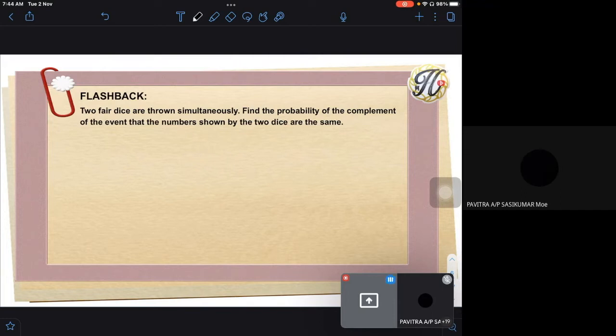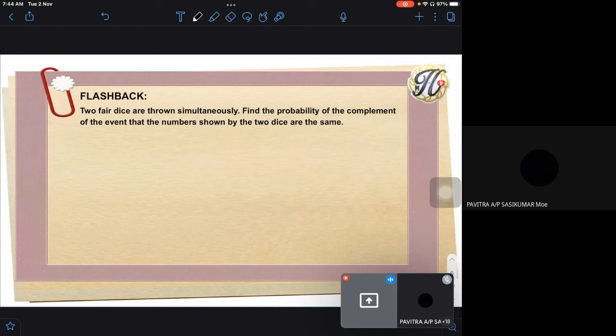12. You think it's 12? Okay, how about the rest? Beside Pavitra, answer? Is it 12? 1 to 12. Okay, you think of the way like this. If you have thrown both, dua dadu, you throw the dice at the same time.